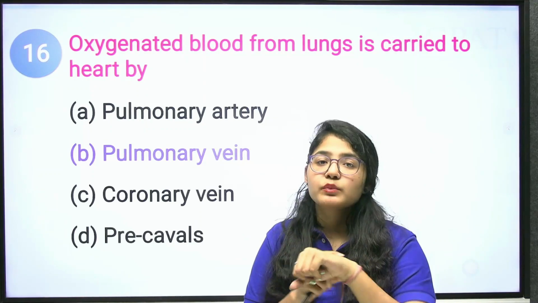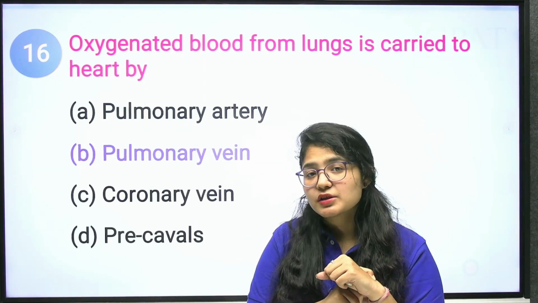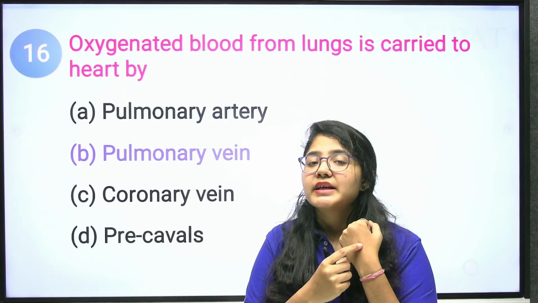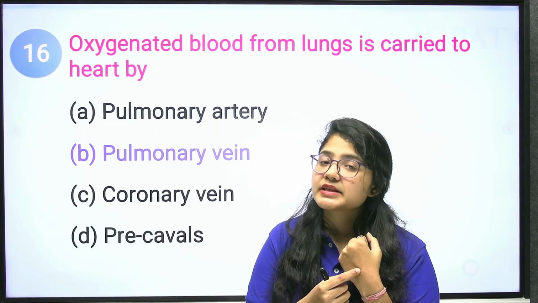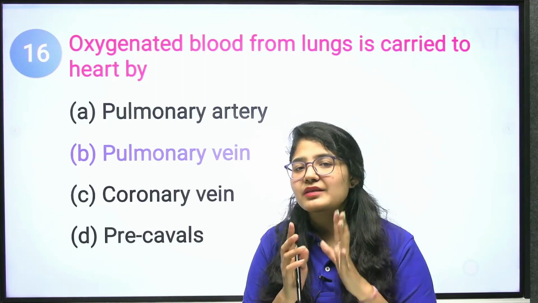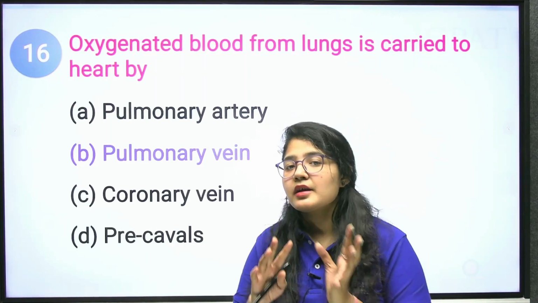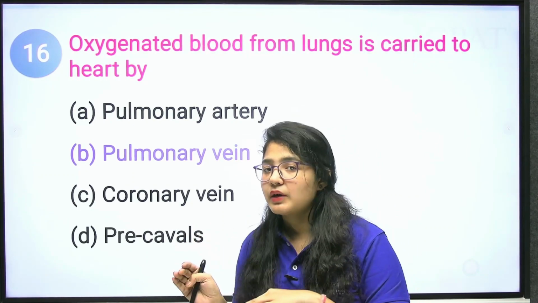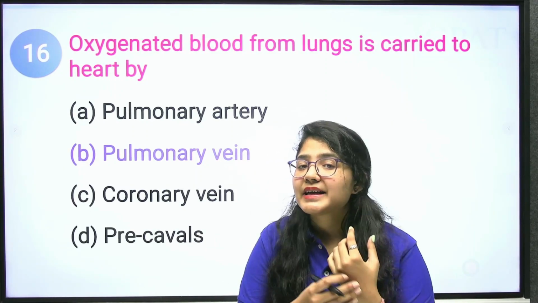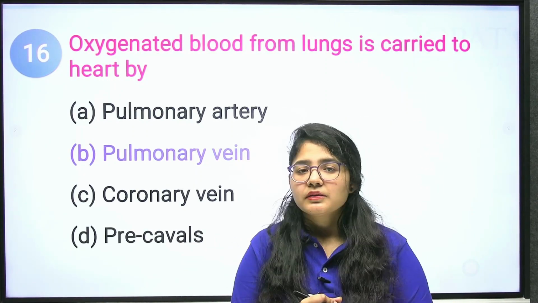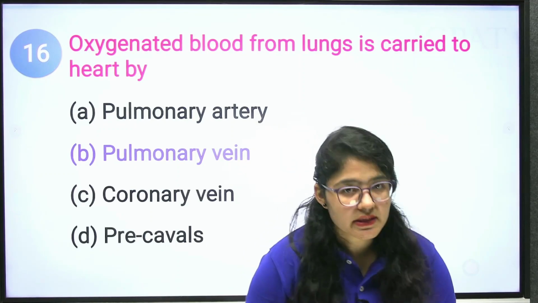Because they are blue in color. And why is that so? Because they have the deoxygenated blood. That's why the color turns blue, because you have seen the dead body converts from normal skin color to blue color due to the deoxygenated blood. Your arteries carry oxygenated blood. That's why they are not visible to us.